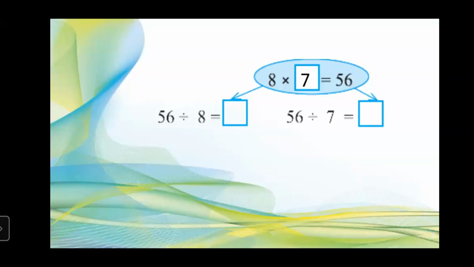Very good. 7 is the answer. So 8 into 7 is equal to 56. Now tell me what will be the answer in the first box, 56 divided by 8. Yes, students, answer me first. 7. 7, correct. And in the second box, 56 divided by 7, what will be the answer? 8.